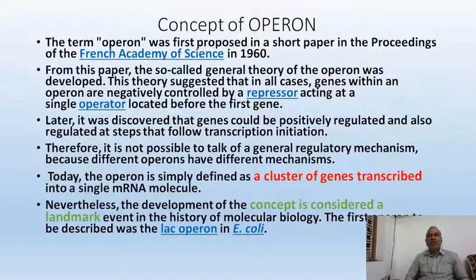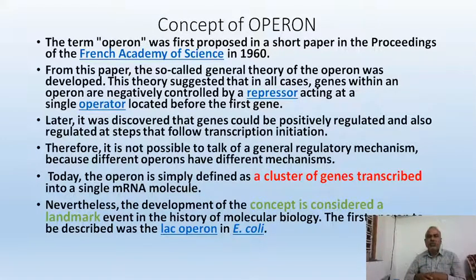In that paper, it is described that an operon is a set of genes working under one promoter, and the operon is always negatively controlling a gene's expression.